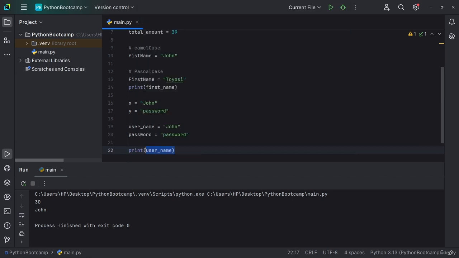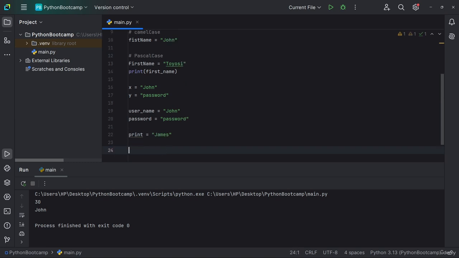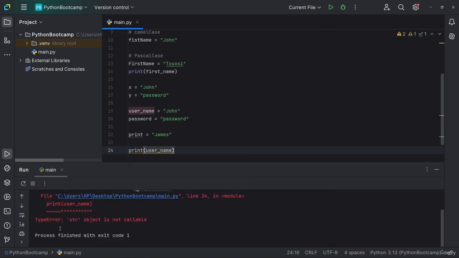For example, if we use print as the name of a variable, let's say we assign print equals James, now we've turned print into a variable. So if we try to print anything later in our code, let's say we want to print our username, we will run into a type error because print has been changed from a function to a variable. So we will not be able to access the print keyword.